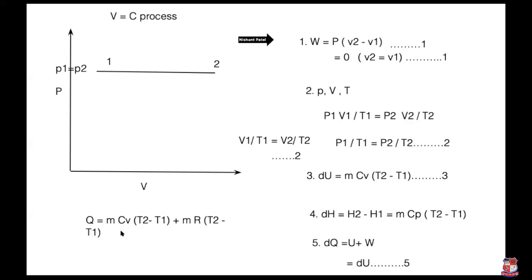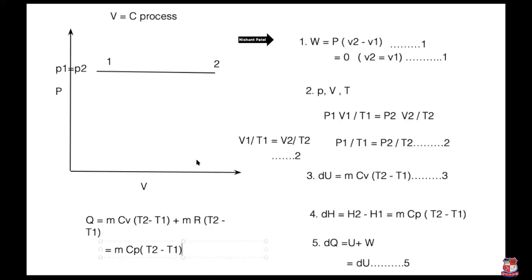Now in Cp minus Cv, the things cancel out, but here what is the value of R? Cp minus Cv. So if you put Cp minus Cv and bifurcate the equation, here again we get the equation like that: m Cp (T2 minus T1). And how can you simplify?